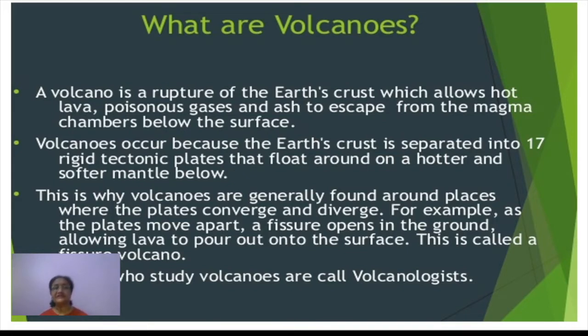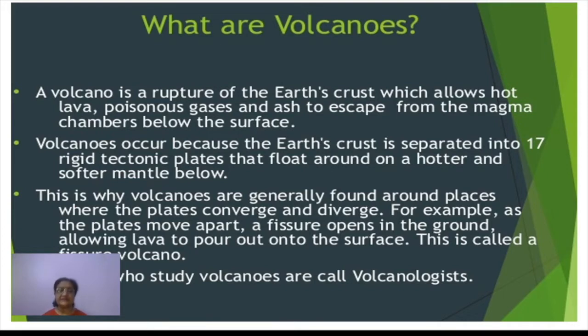It occurs because the earth's crust is separated into several tectonic plates, which form the entire earth's surface. It is believed that these tectonic plates are floating on a hotter and softer mantle below. Just below the earth's crust is the mantle, and we believe all these plates are floating over it.